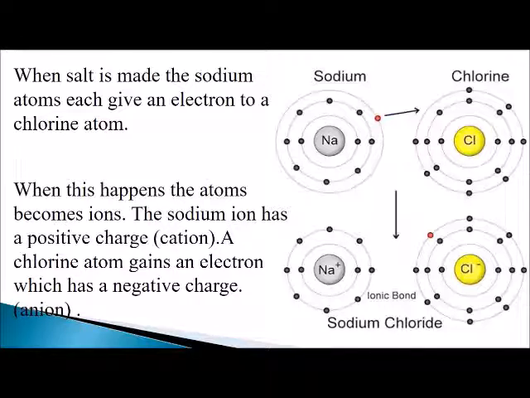So when salt is made, each sodium atom gives an electron to a chlorine atom, and when this happens, the atoms become ions. The sodium ion has a positive charge, and the chlorine atom that gains an electron has a negative charge. These two get together and bond to form a new compound, that is sodium chloride.